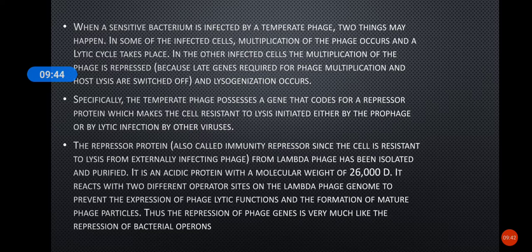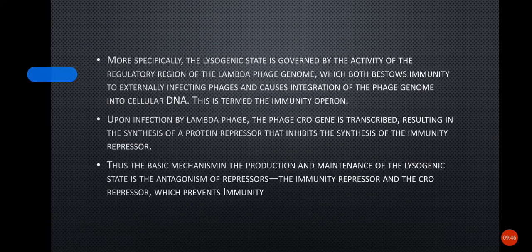So they are also called the immunity repressor. They function like the bacterial operon. The antagonism of these repressors, that is, the immunity repressor and the Cro repressor, will give immunity and help to establish the lysogeny in the bacterium.